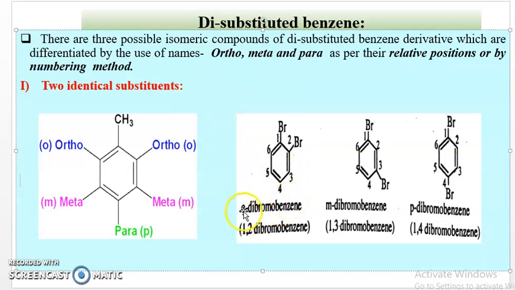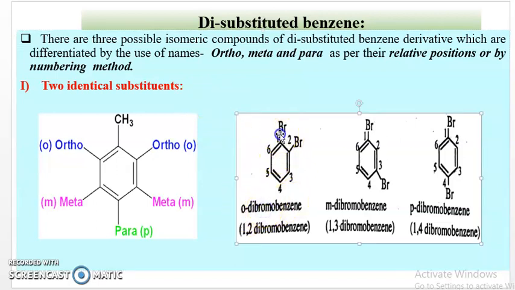Then some examples: ortho-dibromobenzene. Bromobenzene is the parent compound to which the next bromine is attached at the second position. Therefore, it is 1,2-dibromobenzene, or this position of the bromine attached to the second carbon is the ortho position with respect to this bromine. Therefore, ortho-dibromo. Di means two, there are two bromine groups. Therefore, ortho-dibromobenzene, or if the numbering method is used, 1,2-dibromobenzene.